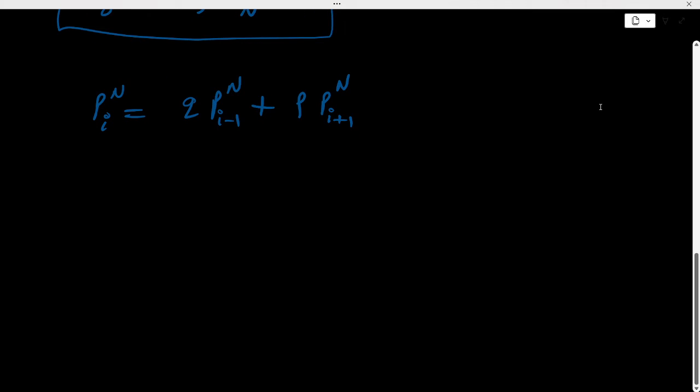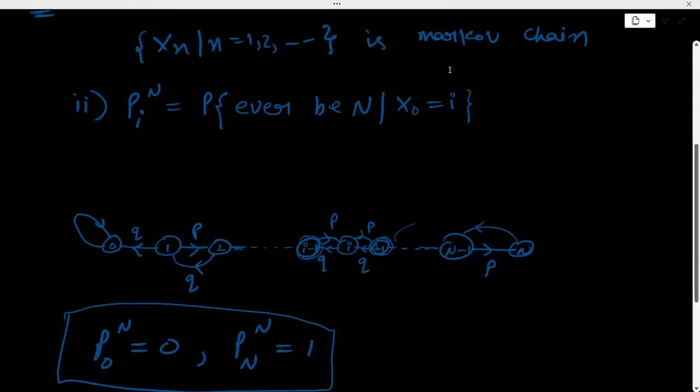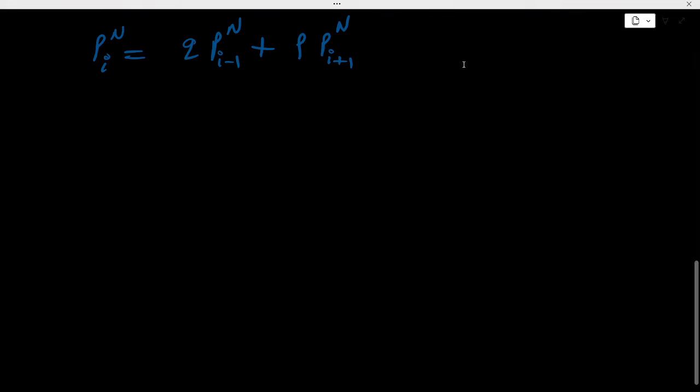Now in the question we are given that Q equals 1 minus P. We will use this relation, that means we have Q plus P equal to 1.